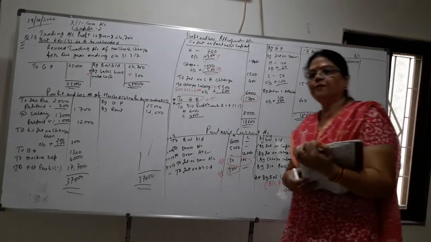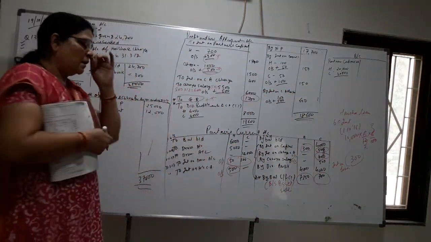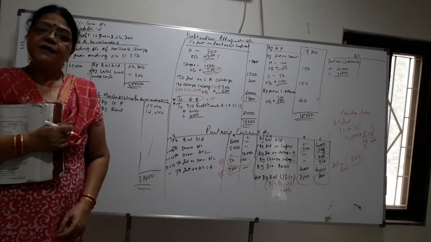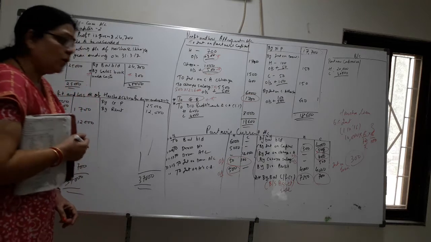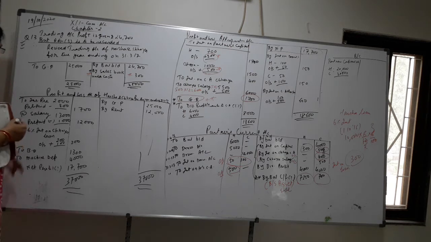Interest on loan of Chaya, how much is given on the debit side? 200. So children, this is one exception entry which is a partner's entry, but interest on loan is considered as a financial expense. So we will always write interest on the partner's loan in the profit and loss account. Here I have written 6% interest, I have put a red mark on 6% interest on Chaya's loan. 200 is given, but we have calculated it is 300. So 100 is outstanding. So interest on Chaya's loan, 100, is outstanding.